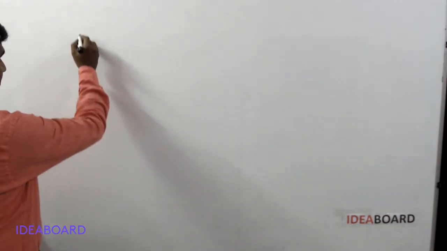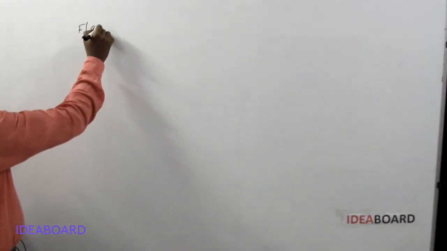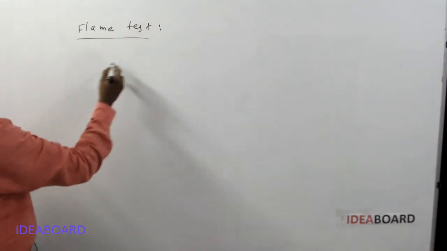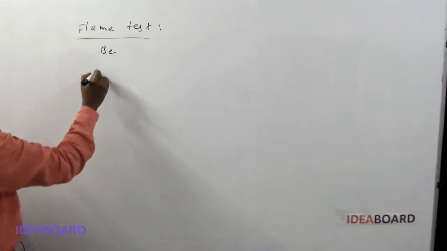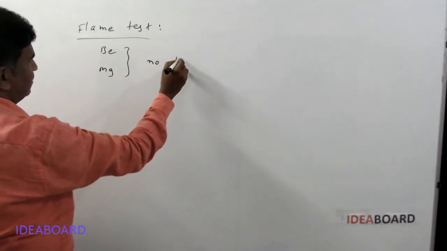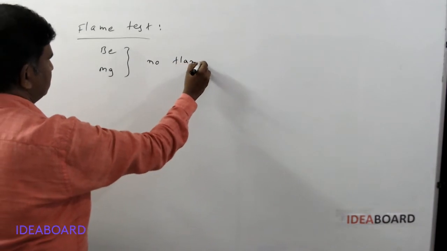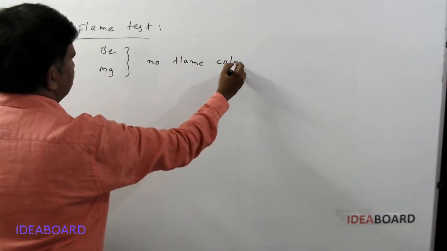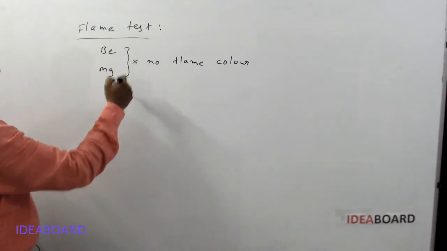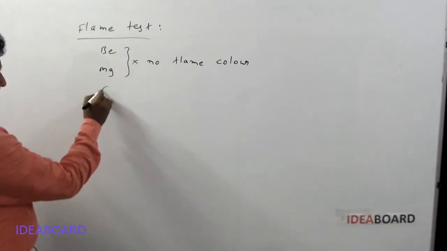Next, flame test. Here, for flame test or flame coloration, the first two elements, beryllium and magnesium, show no flame coloration. So they are not showing a flame test.